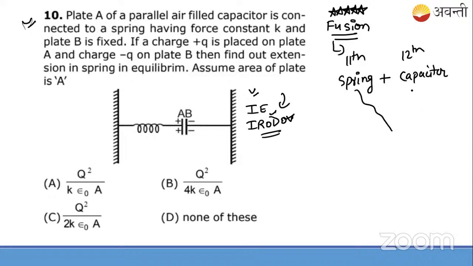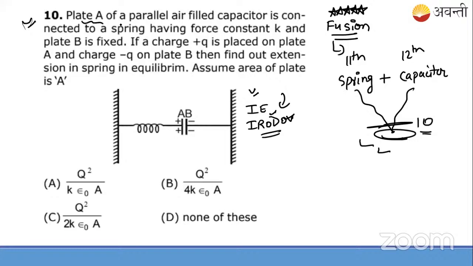So both of these concepts are fused together, and then this question, that is the 10-number question, is basically made. Okay. So let us now understand the depth of this question. What is the depth of this question? Let us go through that.